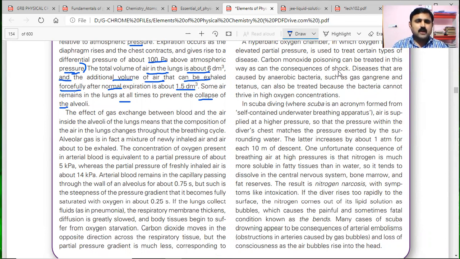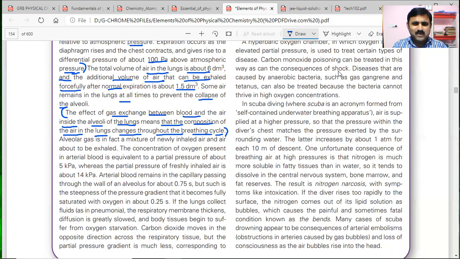The gas exchange between blood and air inside the alveoli of the lungs means that the composition of the air in the lungs changes through the breathing cycle. This is the detailed research on Henry's law, we can say. Alveolar gas is in fact a mixture of newly inhaled air and air about to be inhaled. So that mixture is nothing but alveolar gas.